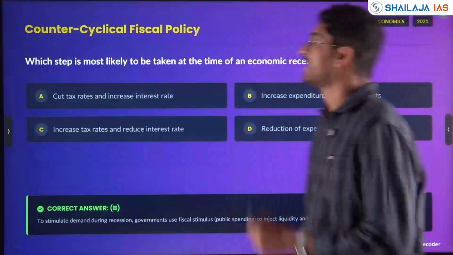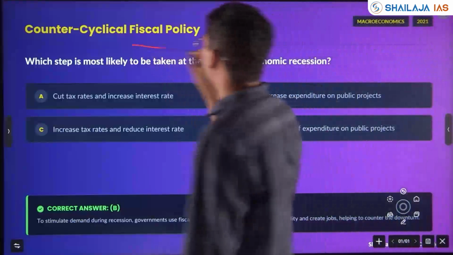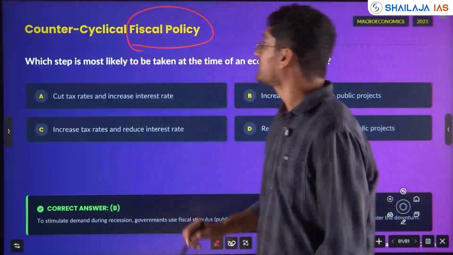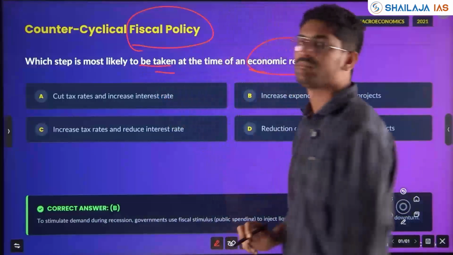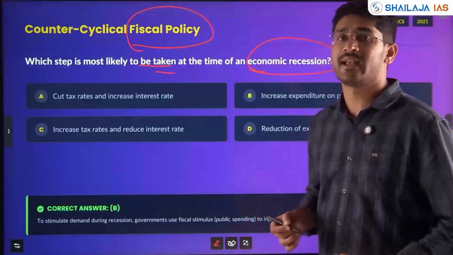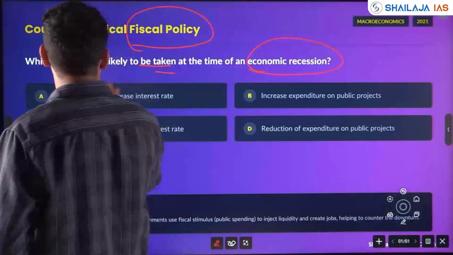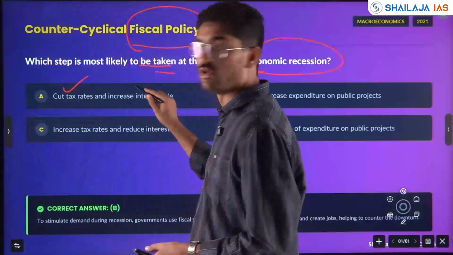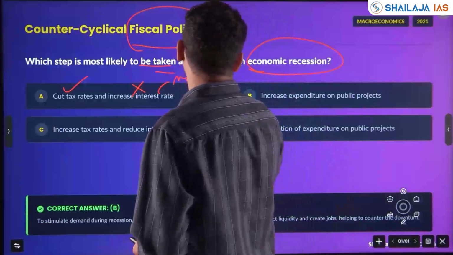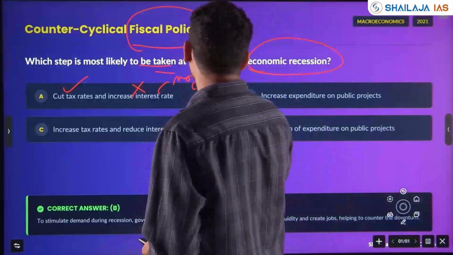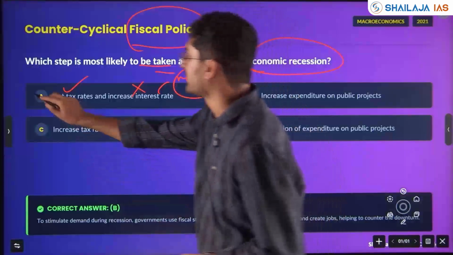Then a question with respect to counter-cyclical fiscal policy. Which steps are most likely to be taken at the time of an economic recession? Economic recession, if it is there, what steps should most likely be taken? Cut tax rates, yes. Increase interest rate, no, you will reduce interest rate. You will do monetary easing. Monetary or quantitative easing, which RBI did during COVID time. So statement A is wrong.